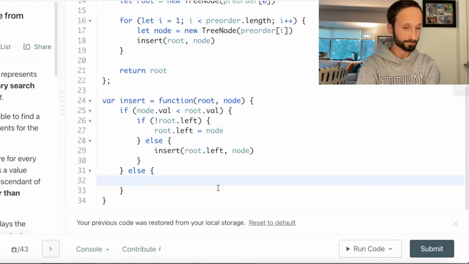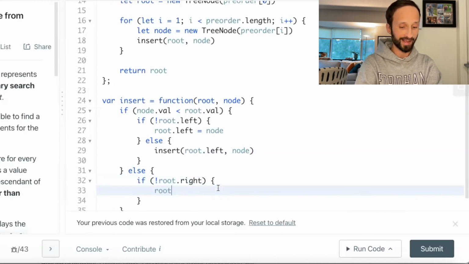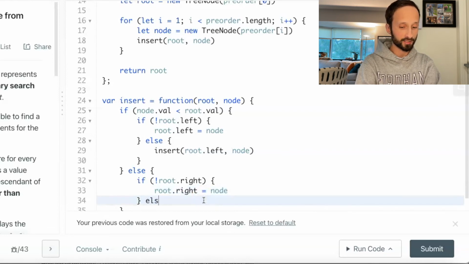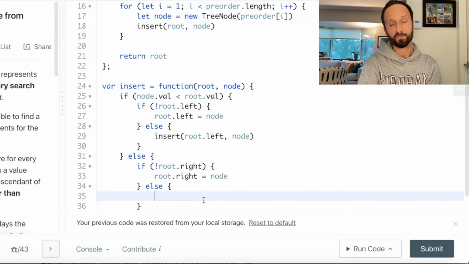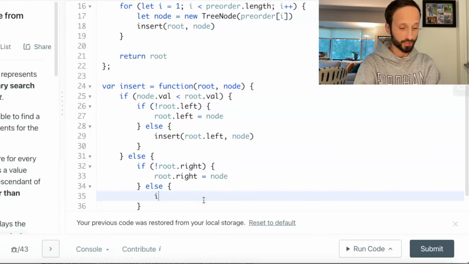So else, and we say if we don't have a root.right, then we just place our node at root.right. Else, if we do have a root.right, then we need to once again pass this node back through our insert function on the right side of this root. So insert, and we pass in root.right and our node.